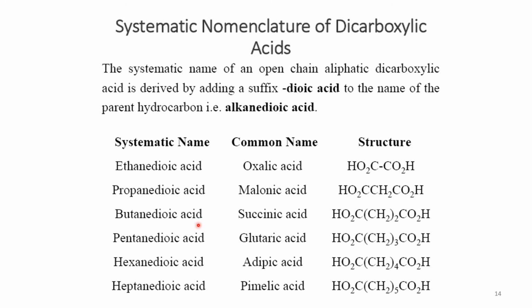And then pentane dioic acid has a common name, glutaric acid, it has a 5 carbon skeleton. And then we have hexane dioic acid containing 6 carbon atoms, 2 of them are carboxylic carbon and the rest are methylene carbon, and we call it adipic acid.